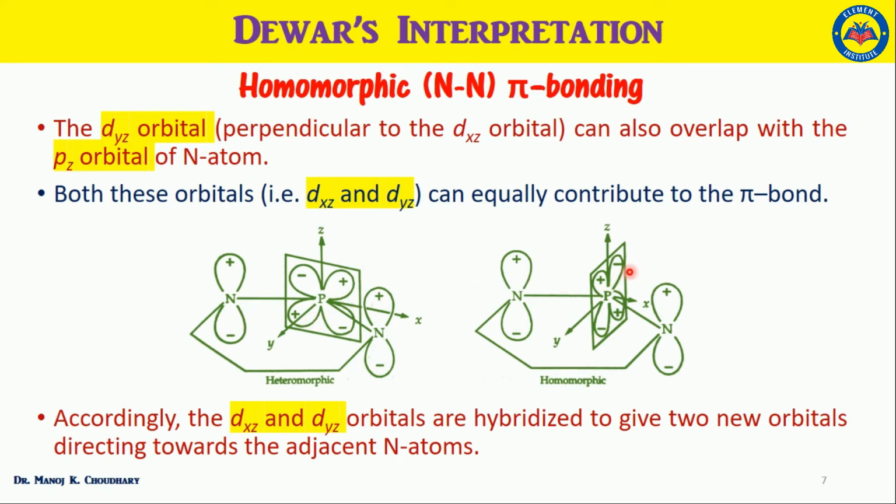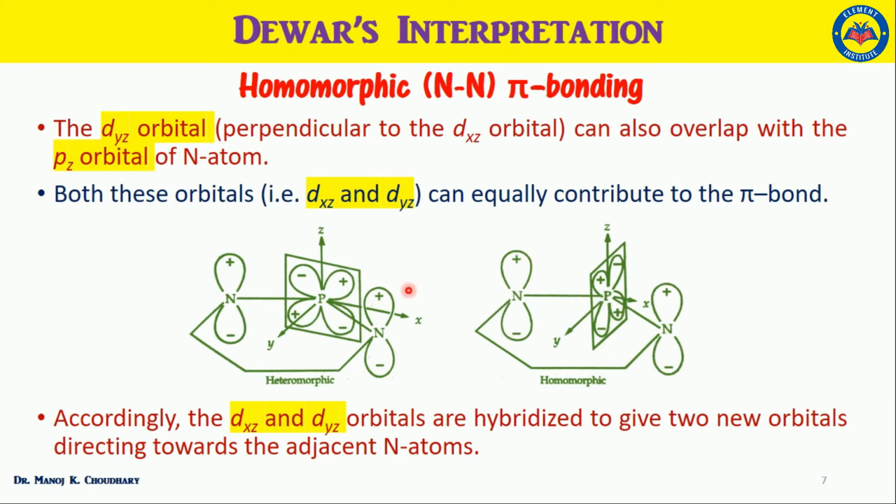However, if we see the dyz orbital, so it can overlap from both sides. So they said that the dyz orbital can also overlap with the pz orbital of the nitrogen atom. So both these orbitals can equally contribute for the formation of pi bond. So they called this type of bonding as a homomorphic NN pi bonding.